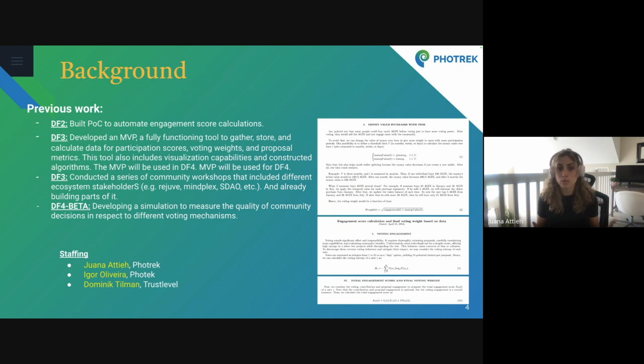But then in Deep Funding 3, we've developed this further by creating a fully functional tool that imports the data from both these portals, and we've enhanced the algorithms to truly capture engagement scores and final voting weights. And then in Deep Funding 3 as well, our partner that's been building this with us, Trust Level, has conducted a series of community workshops with different stakeholders in the ecosystem, like Rejuve, Mindflex, etc. And they're already building a part of this. And Photrek as well has been building its simulation as part of Deep Funding Round 4 beta to measure the quality of community decisions with respect to different voting mechanisms.